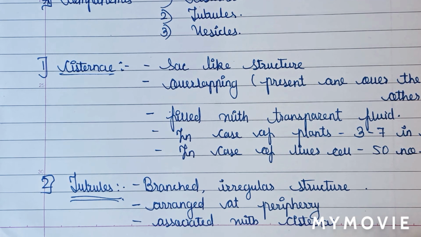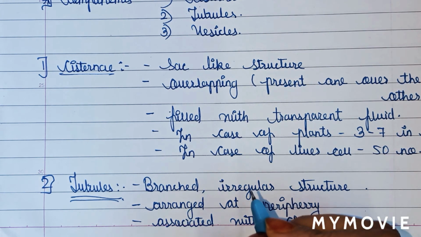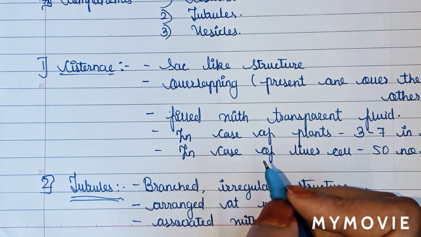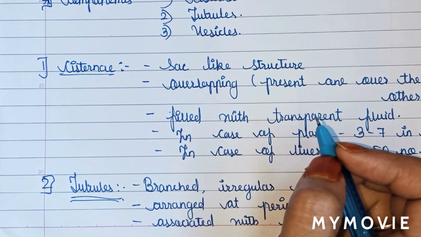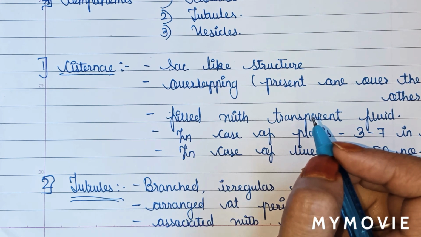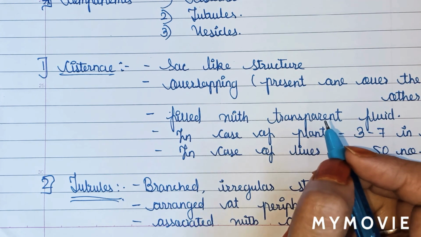Now the third component of Golgi body is vesicles. So we will see what is vesicle. Vesicles are round in shape. They store substance and take substance from endoplasmic reticulum and modify it into cisternae. Okay,